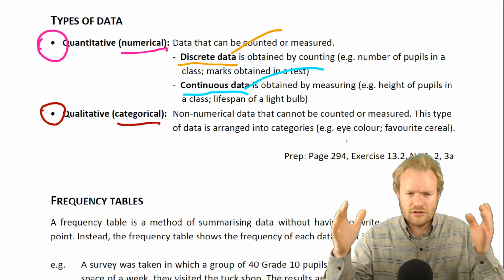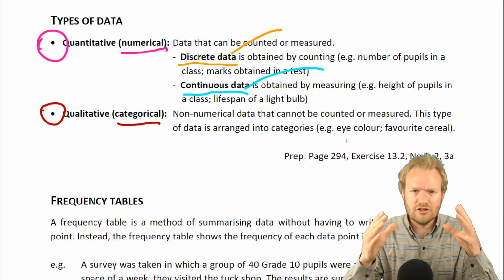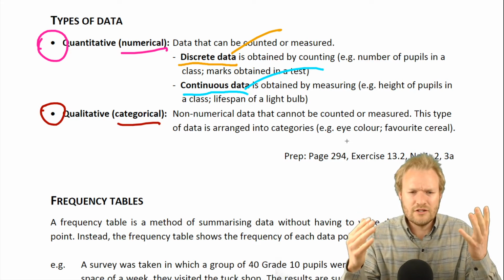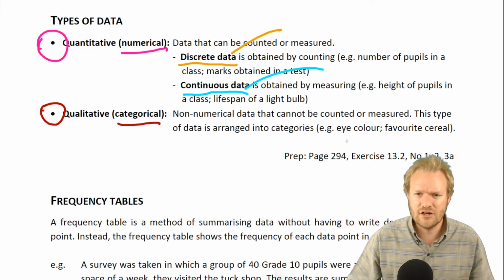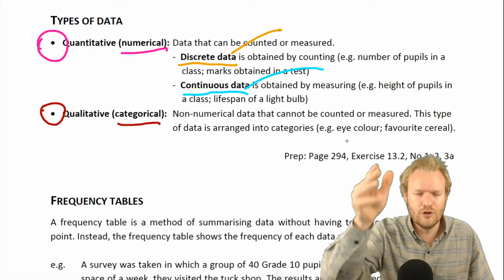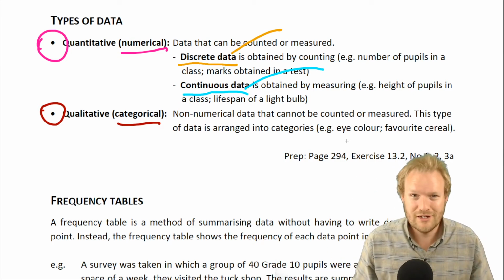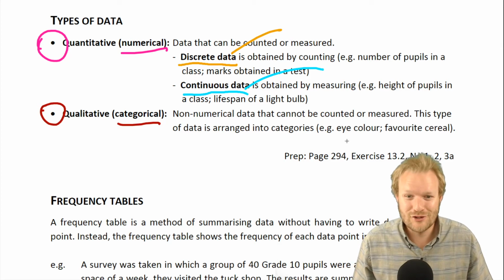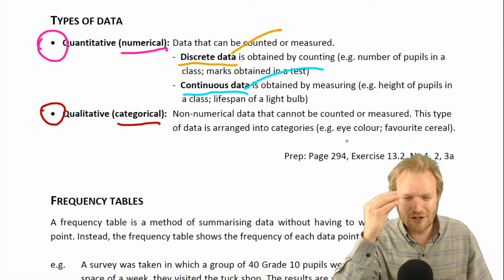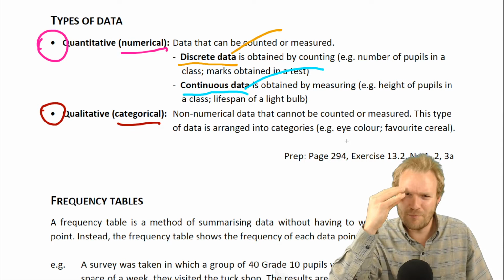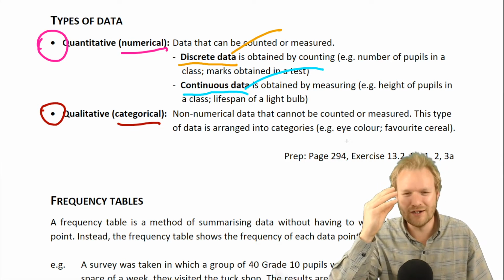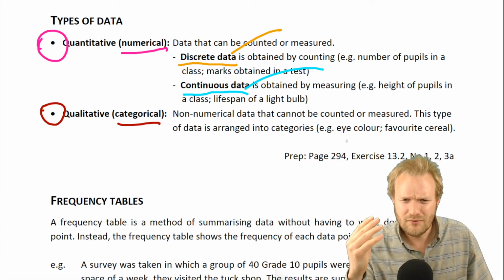It doesn't fit. It's not even discrete or continuous. But we could put it into categories of brown, blue, green. What color eyes do you get? Those are 3 that jump out to me straight away. Can you have black? I know you get really brown eyes. Okay.